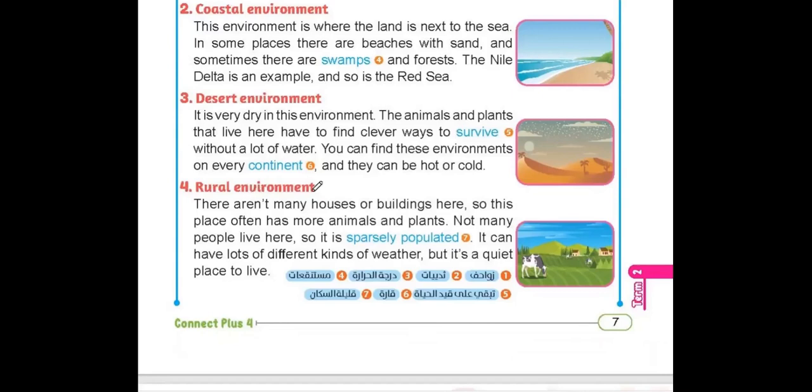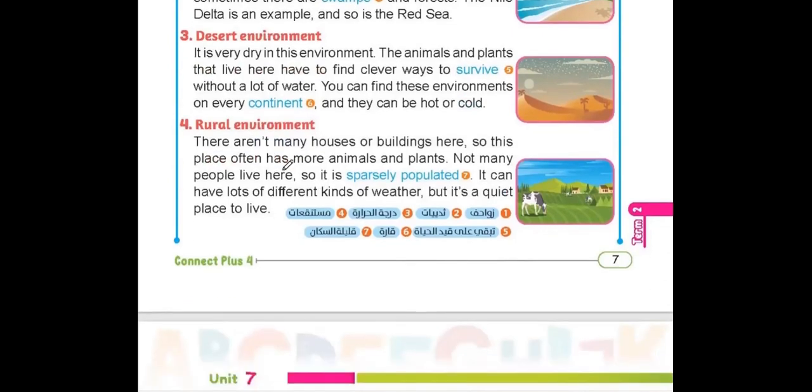Number 4, rural environments. Okay, what about rural environments? There aren't many houses or buildings here, because some places are like farms. So this place often has more animals and plants. Not many people live here, so it is sparsely populated. Sparsely populated means it doesn't include too many people living there. It can have lots of different kinds of weather, but it's a quiet place to live.